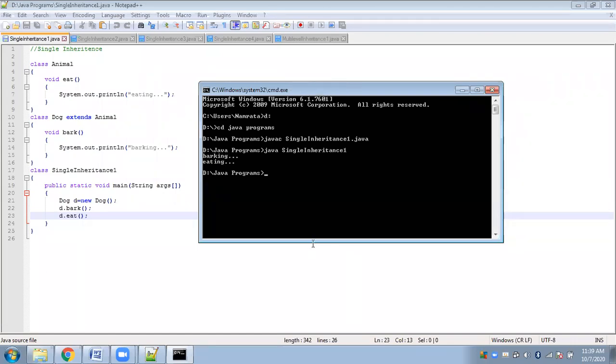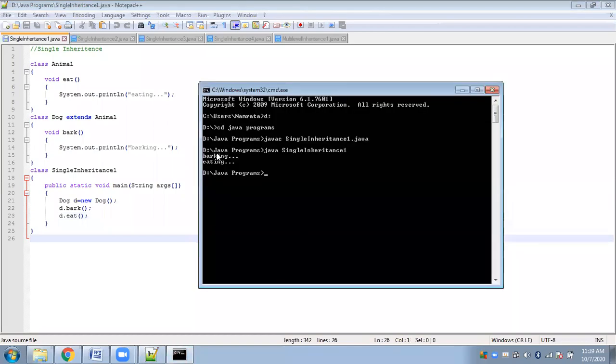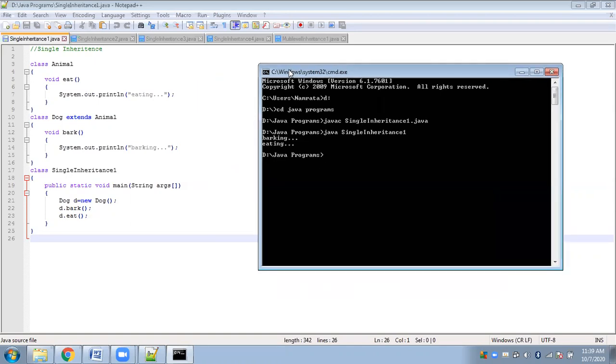See, just using the object of the derived class only, the child class only, I could easily access the method of the child class as well as the method of the parent class, right? Now, can anyone tell me how I could access the method of the parent class using the child class object? Anyone? Just go through the program.